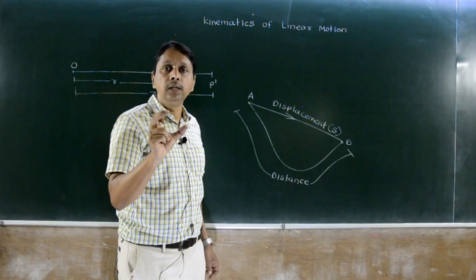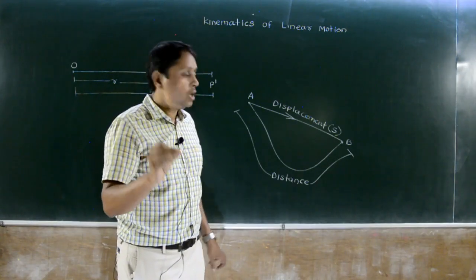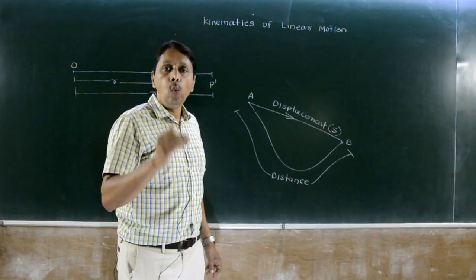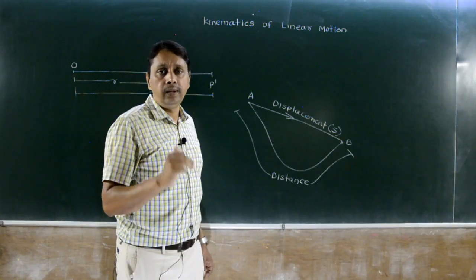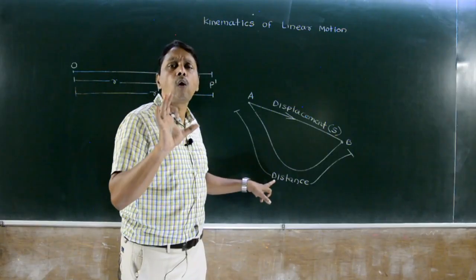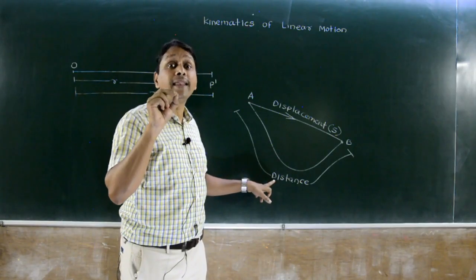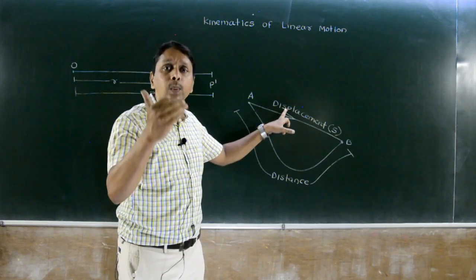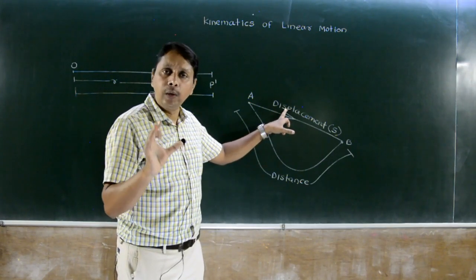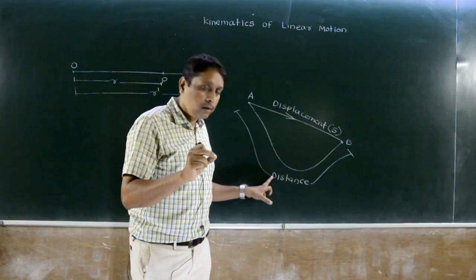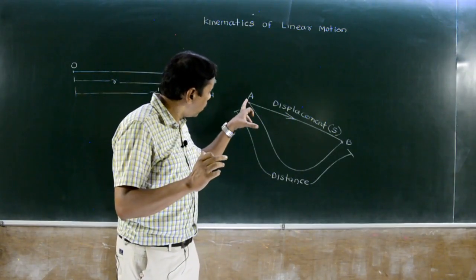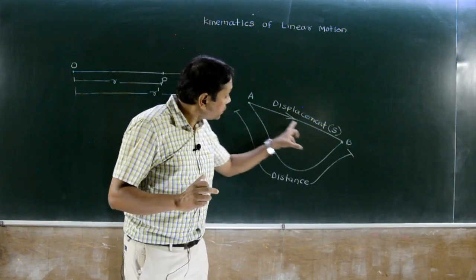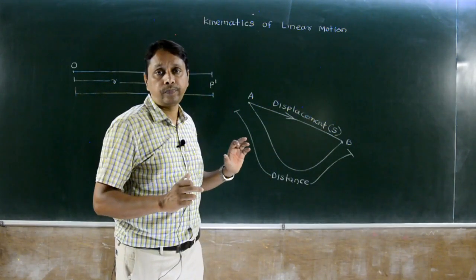Displacement is important in a motion. In calculation, we use displacement, which is a vector quantity, which is measured in meter. Distance is a scalar quantity having only magnitude, but displacement has magnitude as well as direction. Getting everyone? So when body moves from one point to other point, distance measured along a straight line is called as displacement.